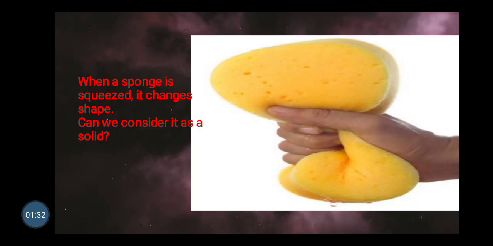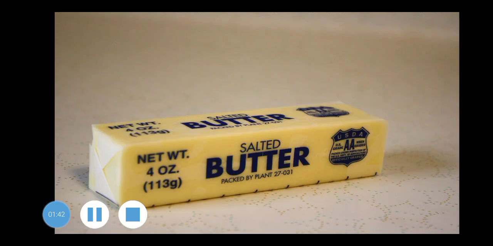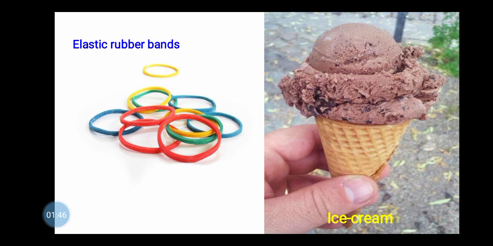When a sponge is squeezed, it changes shape. Can we consider it as a solid, even though we have learned that solids have a fixed shape? The same goes with butter, elastic rubber bands, and ice cream.